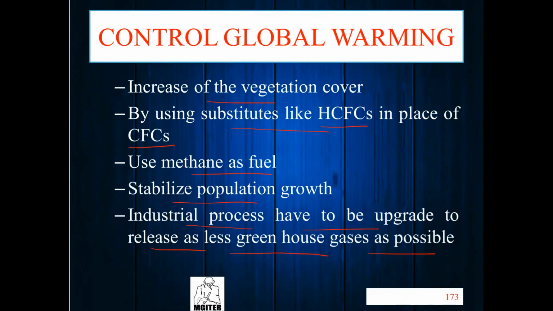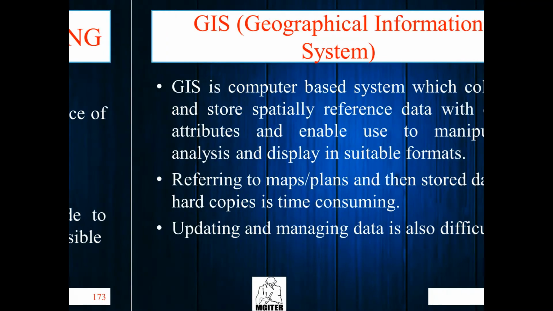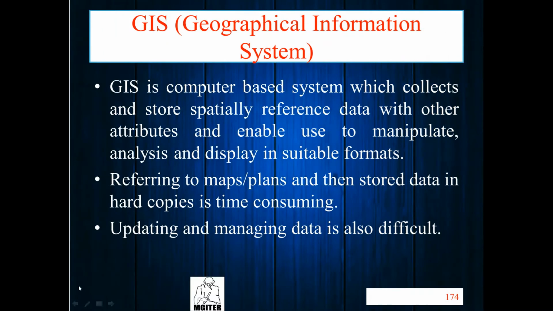Now global warming is completed. Next we have GIS, Geographical Information System. This is the most important topic for a civil engineer. As a civil engineer, GIS, what?